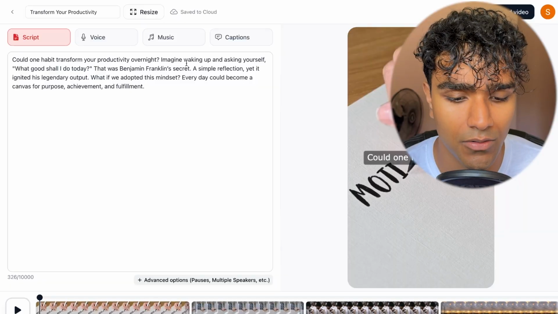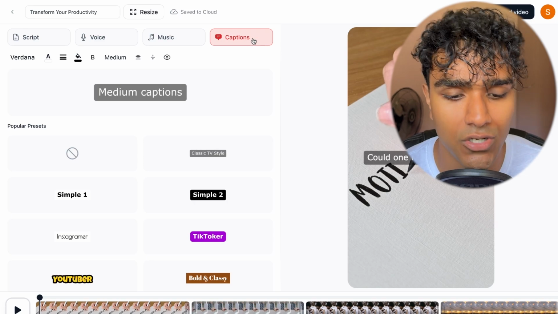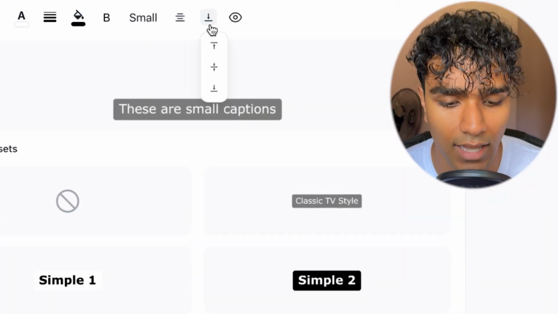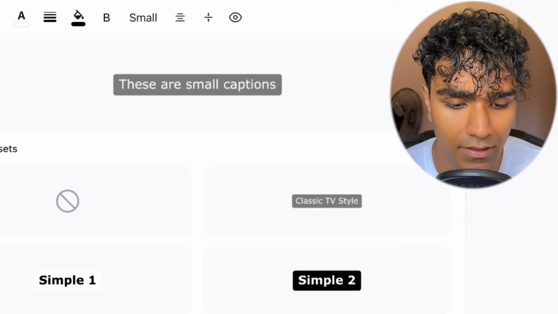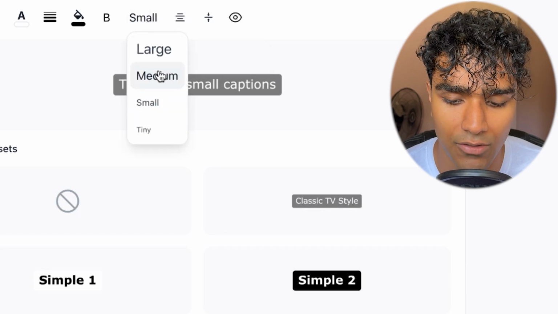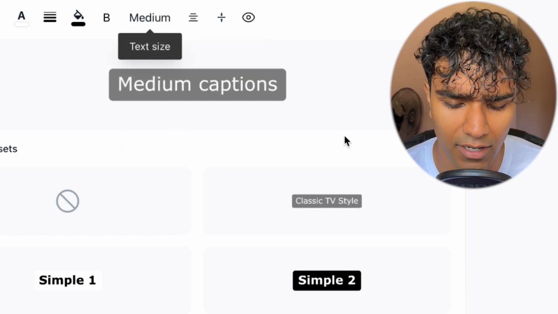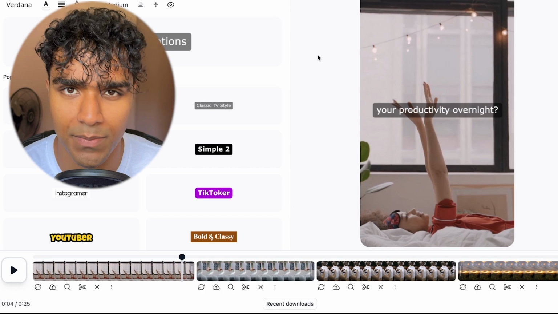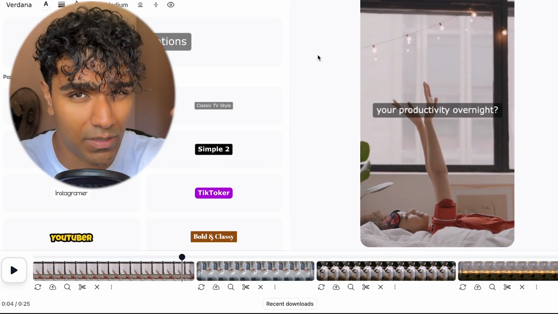So now you can edit the video in a couple of different ways. The first thing I like to do is to go over to the captions and make sure that they're centered. So you can click this alignment button on this top bar, have the captions go to the middle, and even increase the size of them. I think this will work really great for shorts, especially since there's no actual speaker here. For faceless channels, you want to keep the captions in the middle.